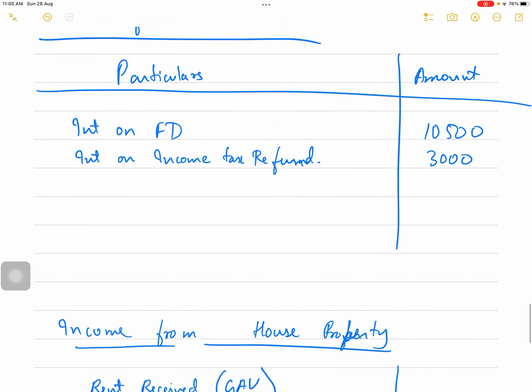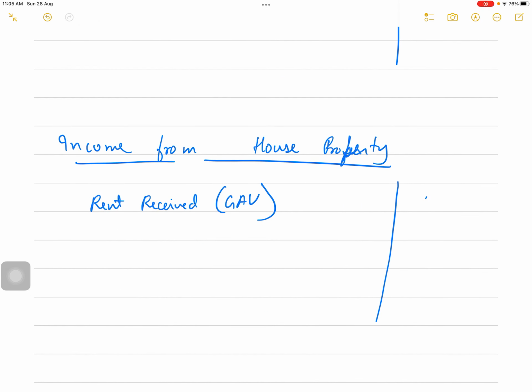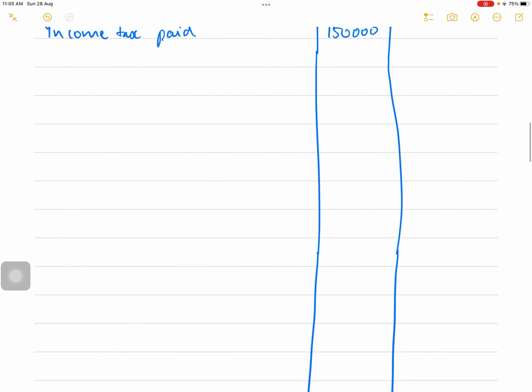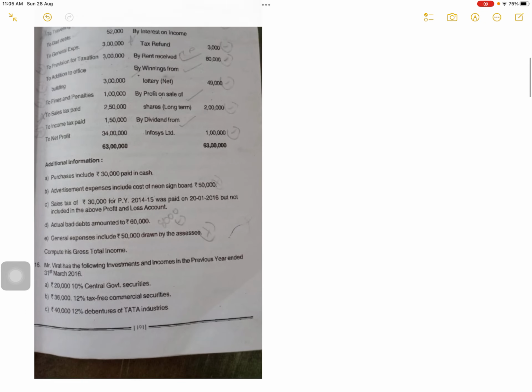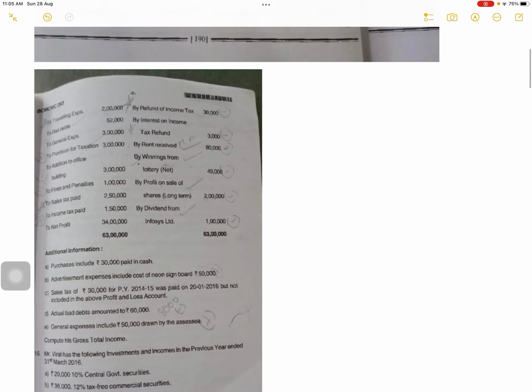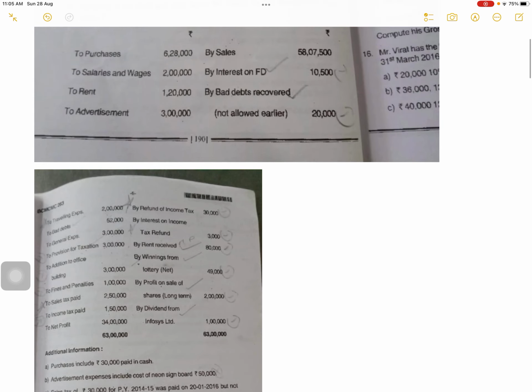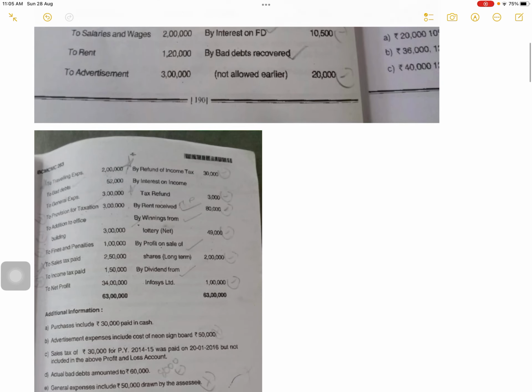Rent received GAV 80,000 minus municipal taxes paid. Is there any local taxes paid? No, I can't see any.